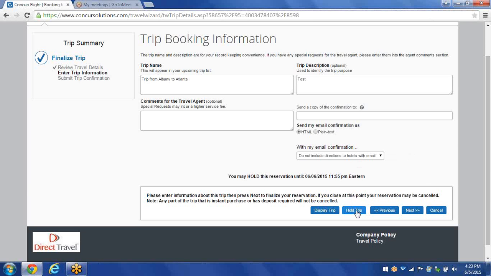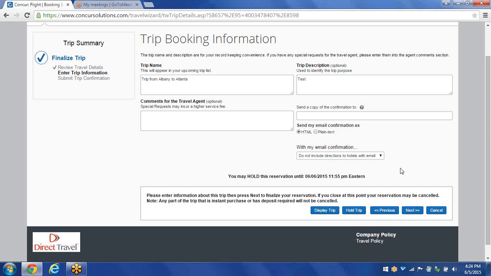What this will do is Concur will hold your trip until the next day at 11:55 p.m. And it's the next day, not the next business day. So if you do this on a Friday, it will only hold your trip until Saturday at 11:55 p.m. So also what this does is it does hold your seats for your air, your car, and hotel, but it does not guarantee the price. As you know, prices can change at any time for air, car, and hotel. So once again, it does reserve your seat, but it does not guarantee the price.